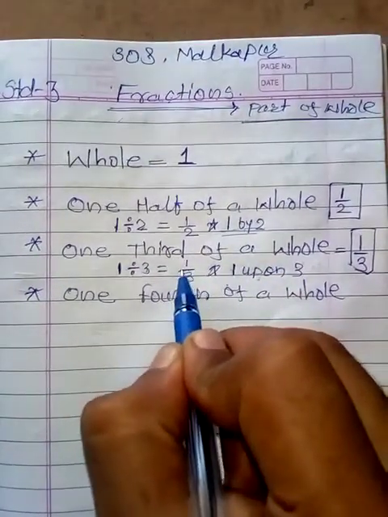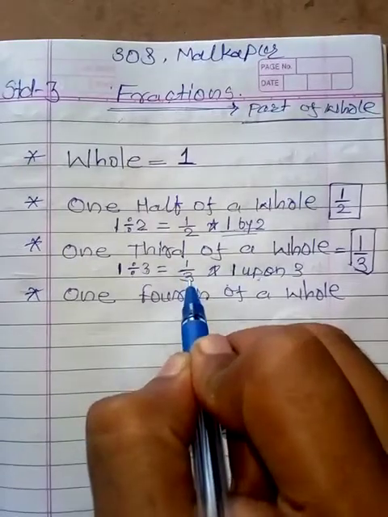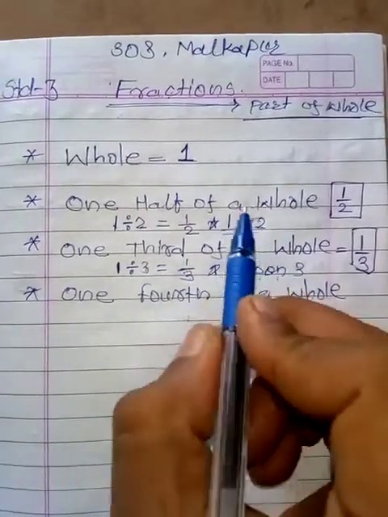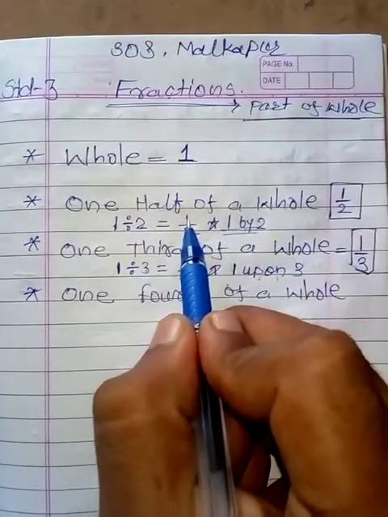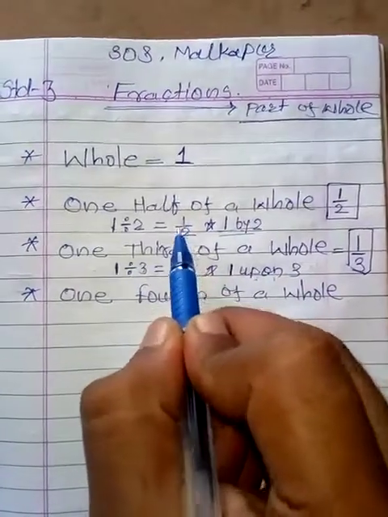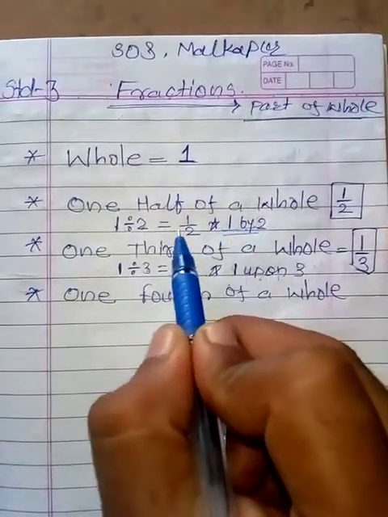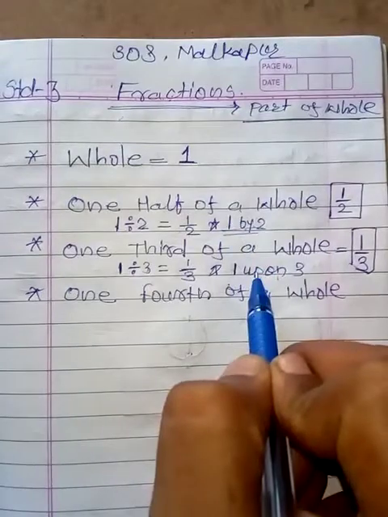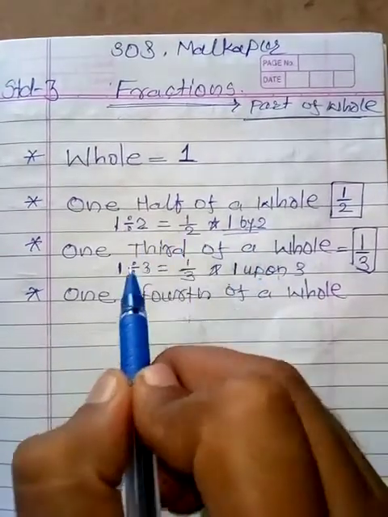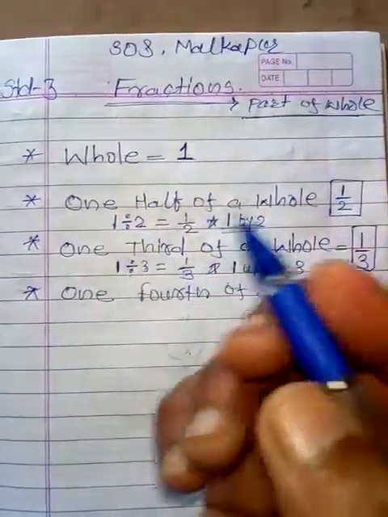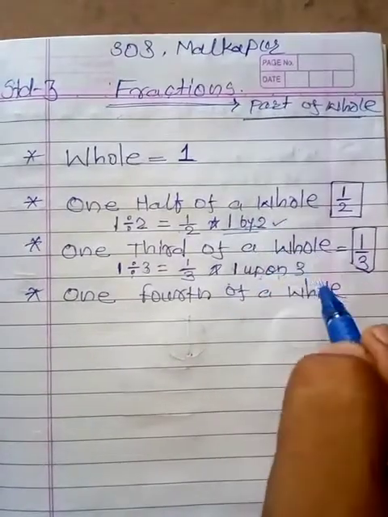Dash, 1 dash 3. If you don't use this word, how will you read? Like illiterate. 1 dash 2, so it is not dash. Dash is called "by", or dash is called "upon", or dash is called "divided". So there are three methods, but mainly we read in this format.